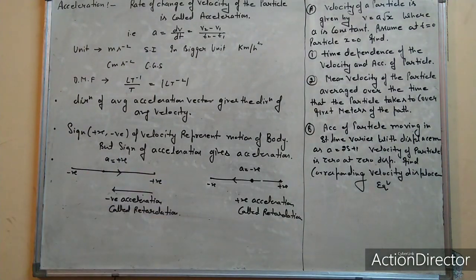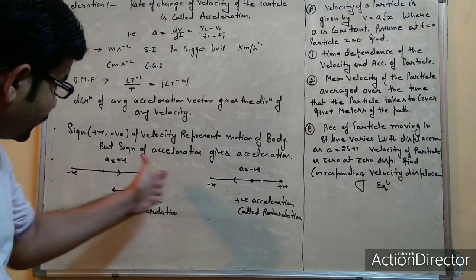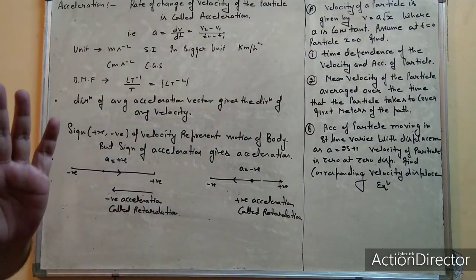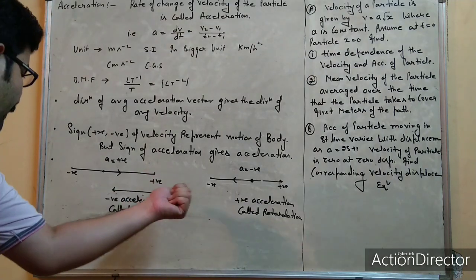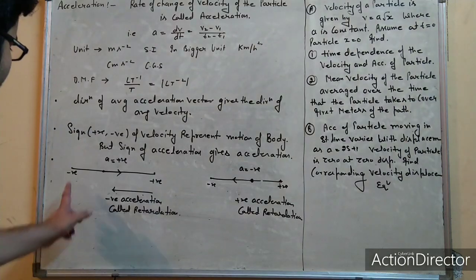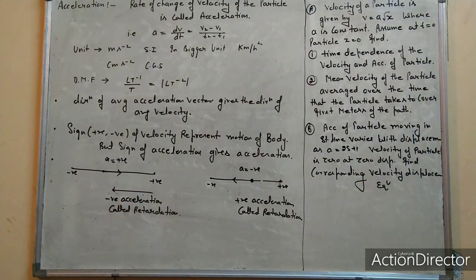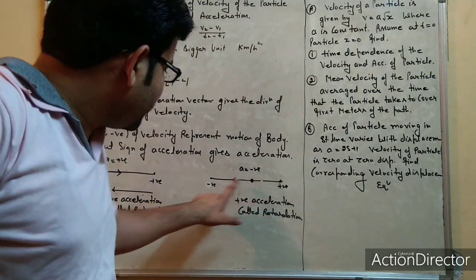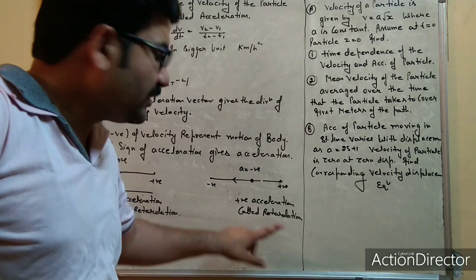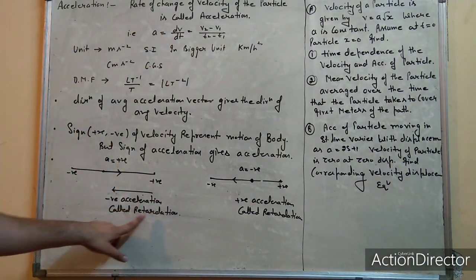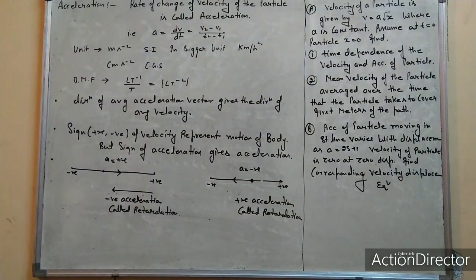See it carefully. If the body moves from negative to positive velocity, then its acceleration is positive. But at that time, if we apply negative acceleration, it's called retardation. It means velocity is increasing here, but velocity is decreasing here. When velocity is decreasing, then positive acceleration is called retardation, and when velocity is increasing, then negative acceleration is called retardation.